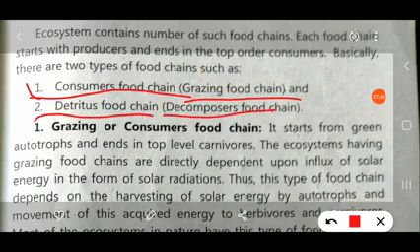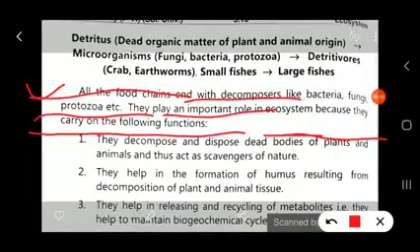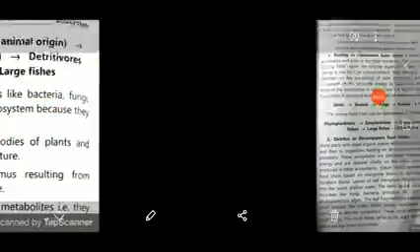Now in this lecture we discuss the consumer food chains. Grazing means they depend on grazing animals and consumers. There is a relationship between grazing and consumer animals, therefore we call it the grazing or consumer food chain. This grazing or consumer food chain starts from the green autotroph.